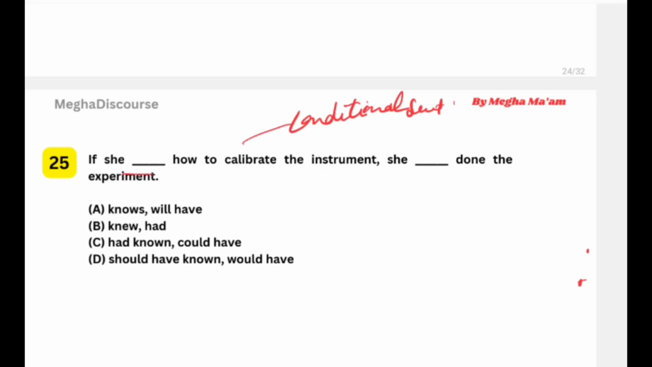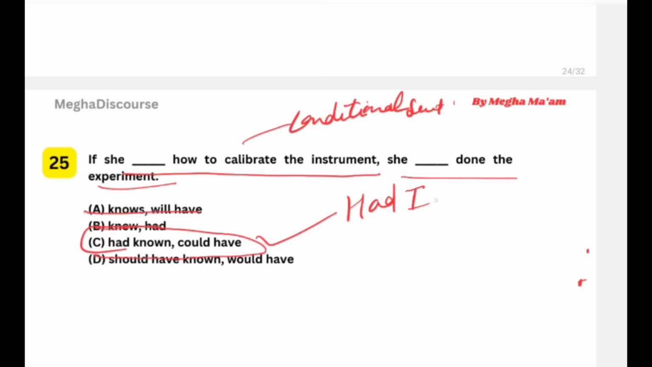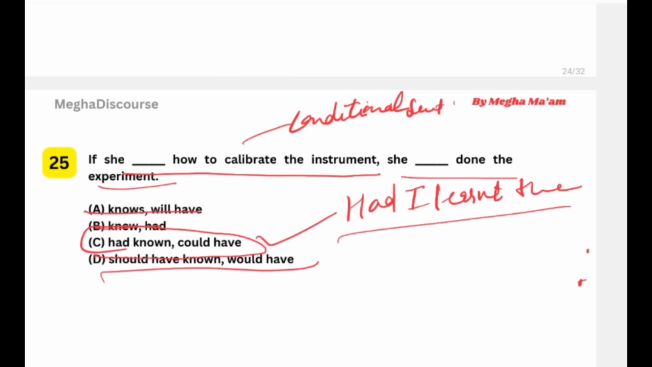"If she dash how to calibrate the instrument". If she knew how to use this instrument, "knows" will not come because it is not a real one. "Knew" and "had" are not real ones, so the past will not come. "Had known, could have". This is the right option. As you know about that question, "had I learned acting, I could have been a big star". So this is our conditional sentence. "Should have" or "could have": we cannot use double modal answers in the same question. Okay, so our answer is this.